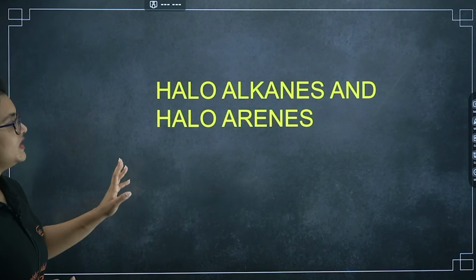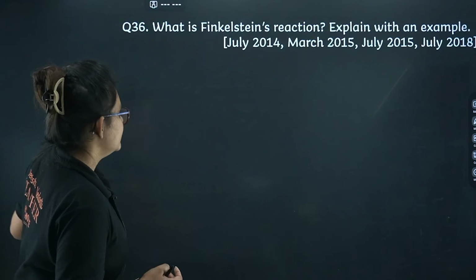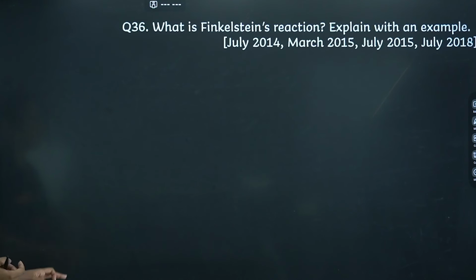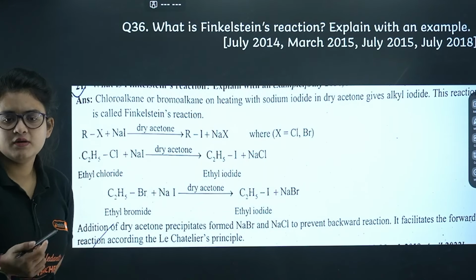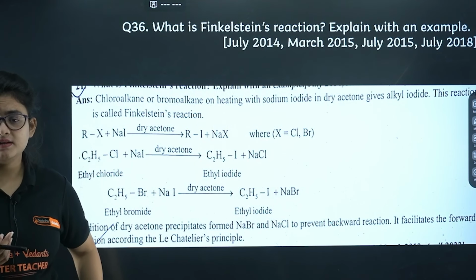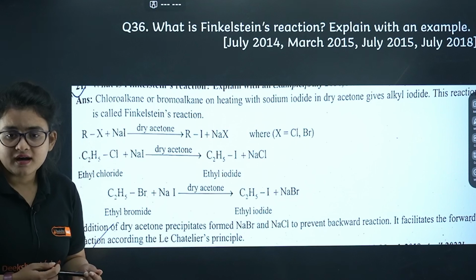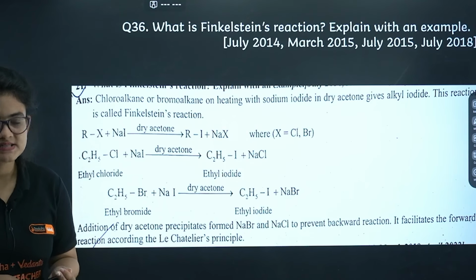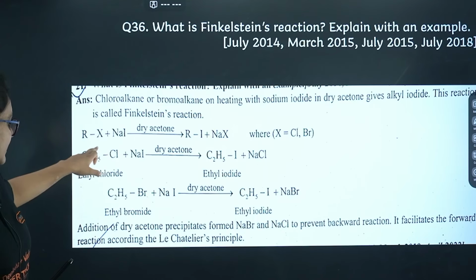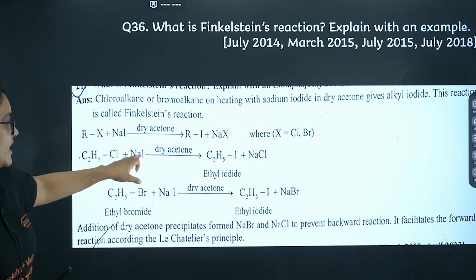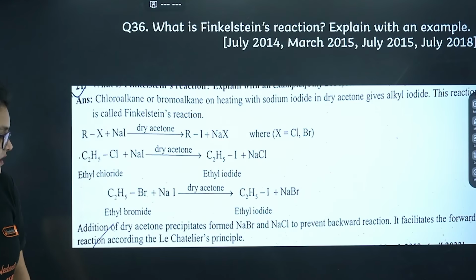Let's proceed. Here we are going to start with organic chemistry, haloalkanes and haloarenes first. So first comes the Finkelstein reaction. Here you can see we simply take an alkyl halide in the presence of sodium iodide and dry acetone. That will give you the alkyl iodide compound. Here ethyl chloride is taken, and you use sodium iodide and dry acetone to give C2H5I. So the halogen is replaced.